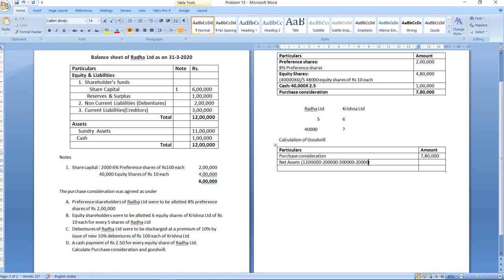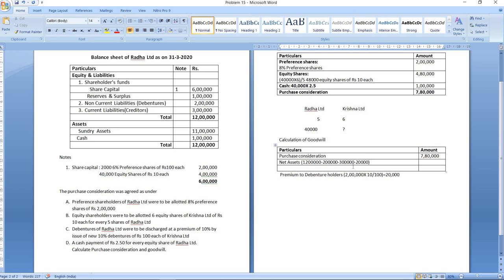This is the premium that is paid to debenture holders. If you want, we can write it here. Premium to debenture holders, 2 lakhs into 10 divided by 100, which is equal to 20,000.